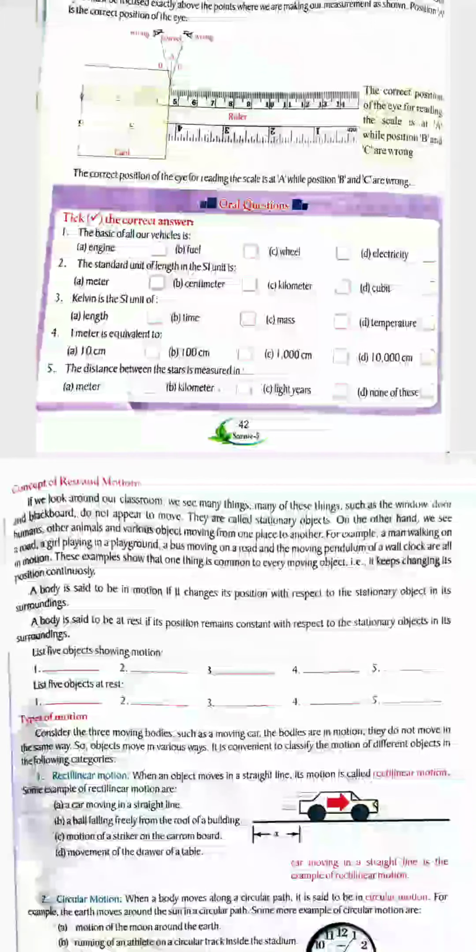And in number 4, 1 meter is equivalent to 100 centimeters. You have already learned that. Number 5, the distance between the stars is measured in light years.